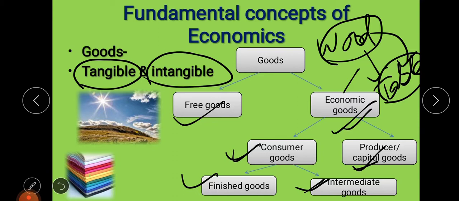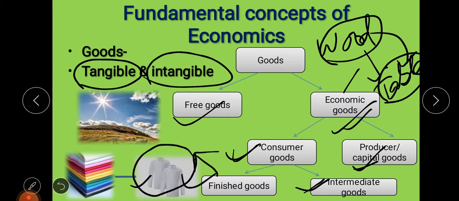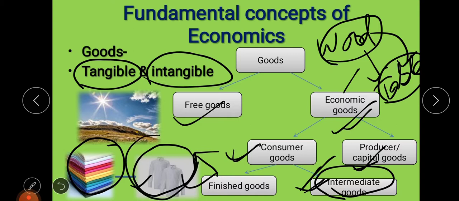Similarly cloth. The plain, long pieces of cloth, if used by a tailor in order to prepare shirts or frocks or any kind of dresses, then these will be called finished goods, and this piece of cloth will be called an intermediate good. So intermediate goods are those goods which are basically used for producing other goods, or these are again used for resale. Ultimately these goods will be used for resale only. Yes, these tables and chairs that are prepared will again be used for selling only.